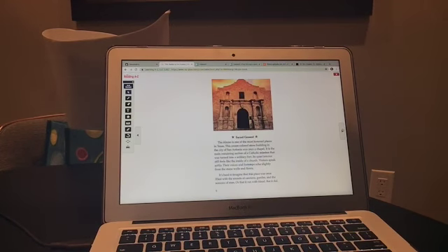So this first page, for example, is very exciting because it's a picture that represents a sacred ground, which is the Alamo, where the Battle of the Alamo happened.